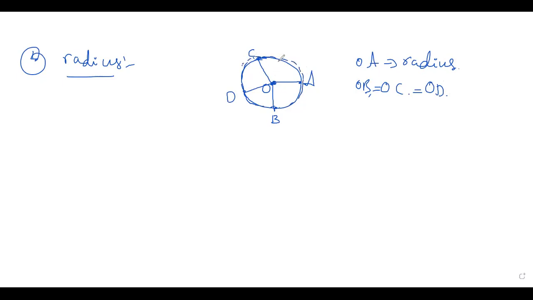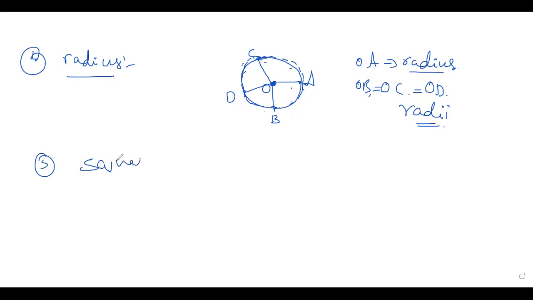How are they? All are at equal distance from the center. All the points are located at an equal distance from the center. Okay, that's why all the radii are equal. The plural form of radius we say radii. Radii, plural form.